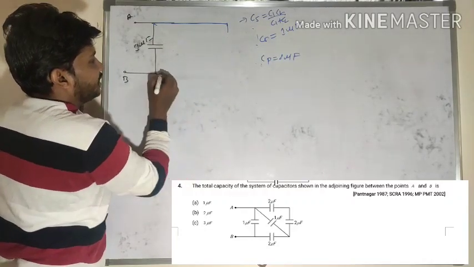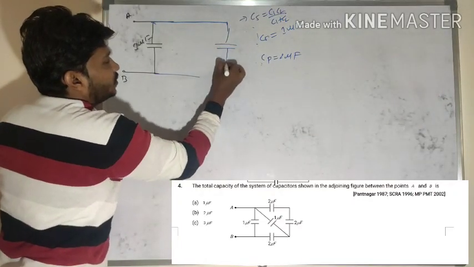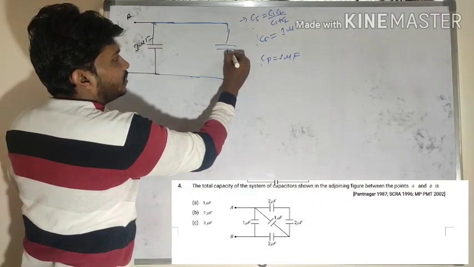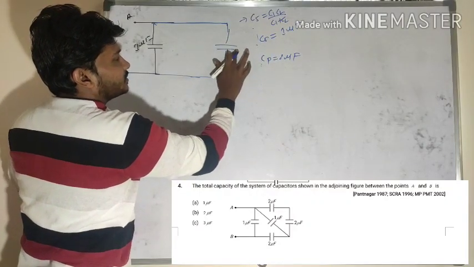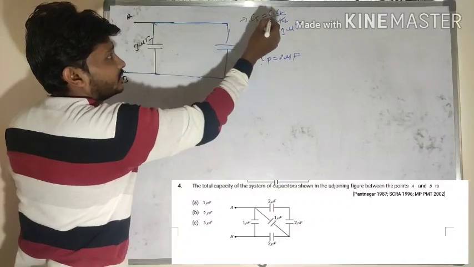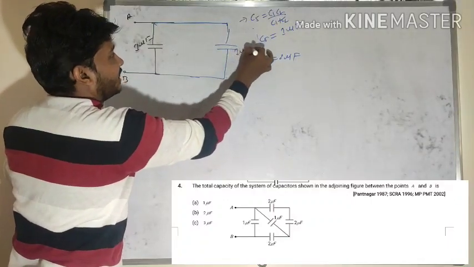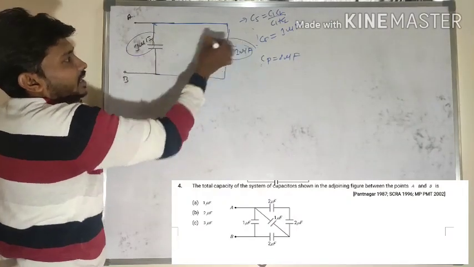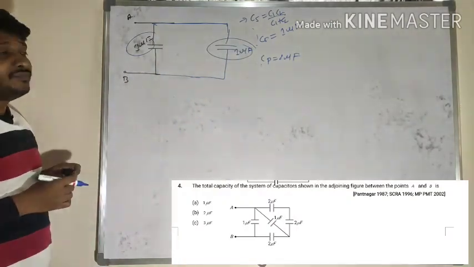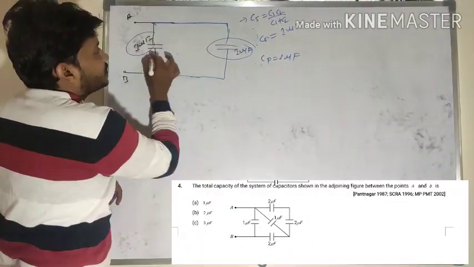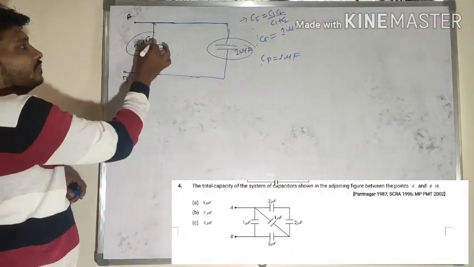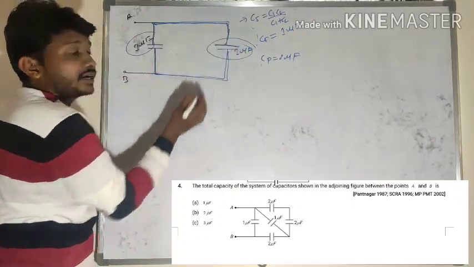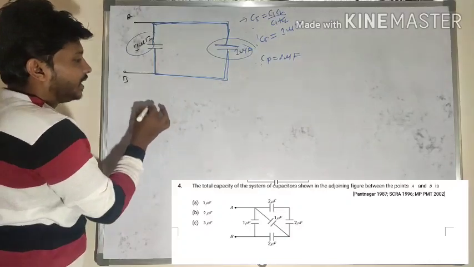If I take that single capacitor, look at here, 2 into 2 divided by 2 plus 2, so that is 1 microfarad here. Look at here, here also 1 microfarad is there, here also 1 microfarad is there. Then what is the nature of combination between these two? These two plates are connected to one point and these two plates are connected to other points. So these two are parallel combination.